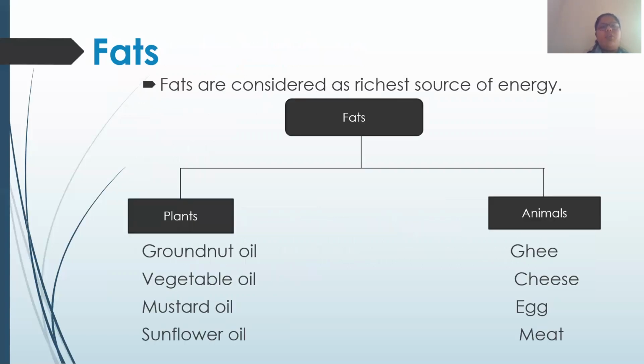Next, we studied about fats. We saw that there are two sources of fats, plant fat and animal fat. Plant fat means oil, which we get from various plant sources, and animal fat comes from the second source of food, that is animals. It is obtained from ghee, cheese, egg, meat, and other such things.